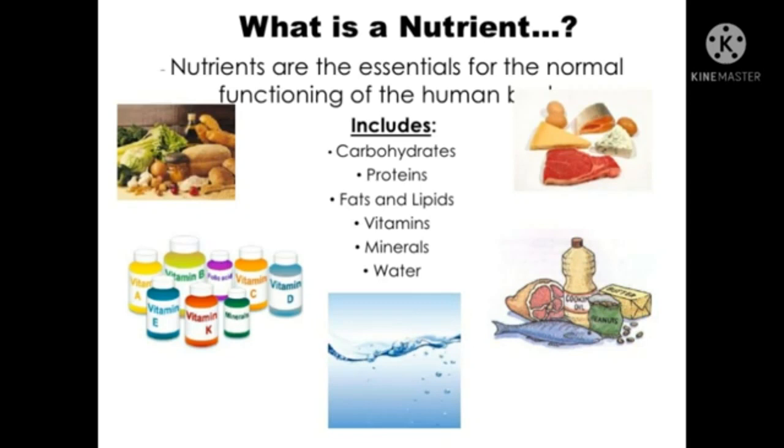Nutrients are the chemical substances that are needed by our body for proper growth and healthy body functions.